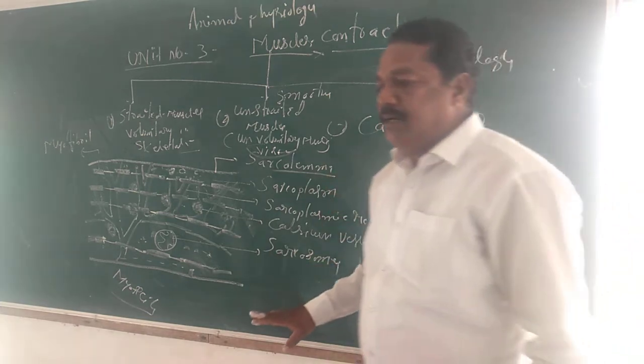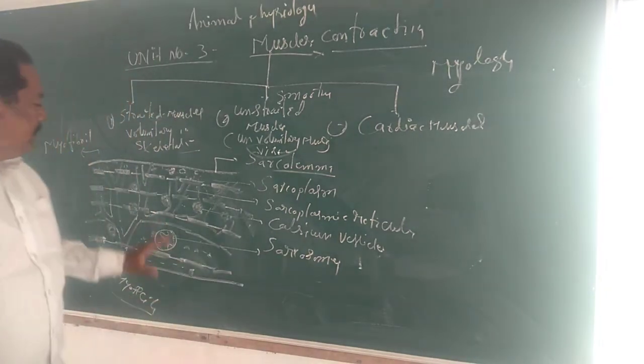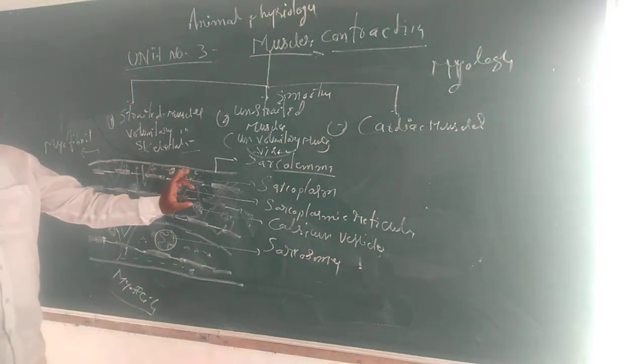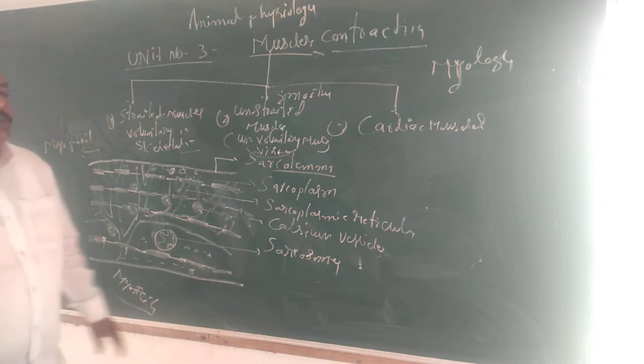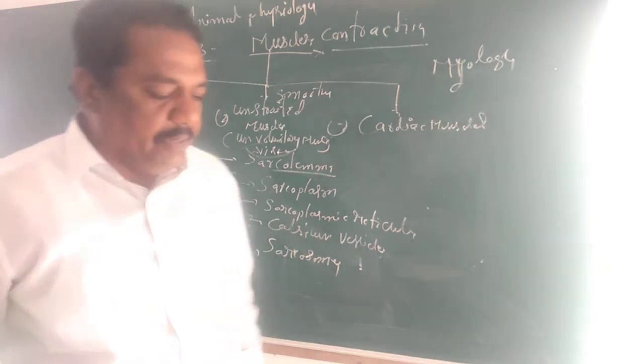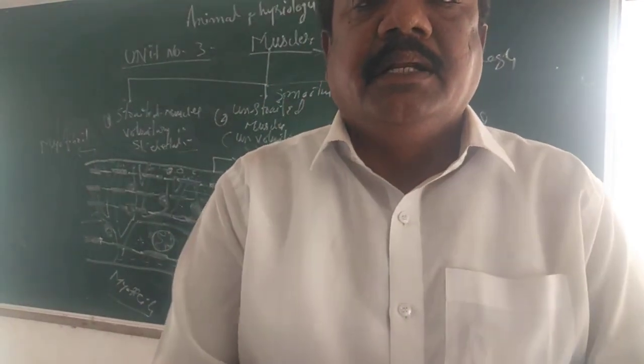Inside the sarcoplasm, numerous uncountable thread-like structures are there. The threads are called myofibrils. So this is the general structure of the myocyte. Tomorrow we will discuss the next topic, how muscle contraction and relaxation takes place. Discuss tomorrow.